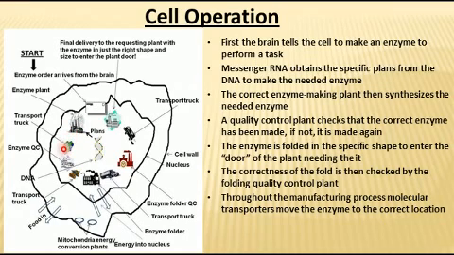The next thing that happens is that a molecular transporter, I've shown it here as a truck, takes that enzyme and transports it to another plant, and that plant is the quality control plant for that enzyme. That quality control plant, of course, had to have the plans as well, and it checks to see whether the correct enzyme has been made.